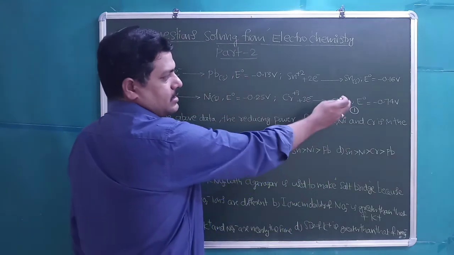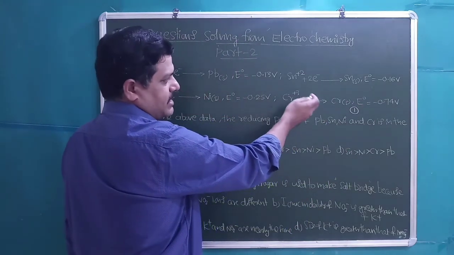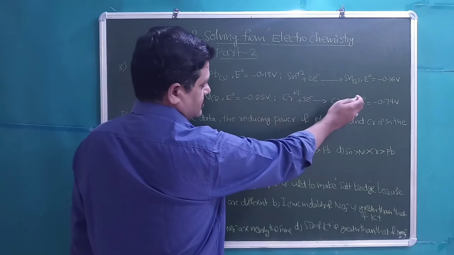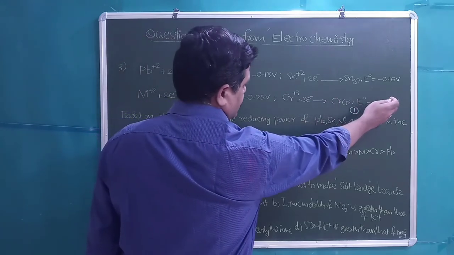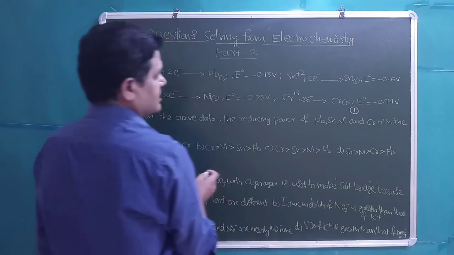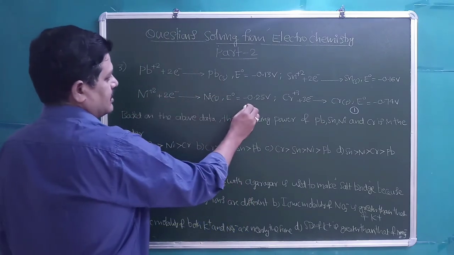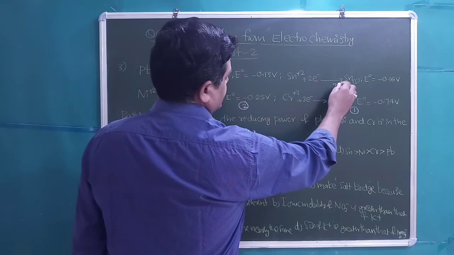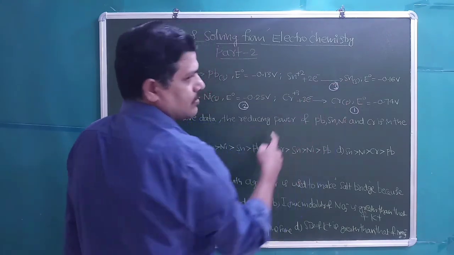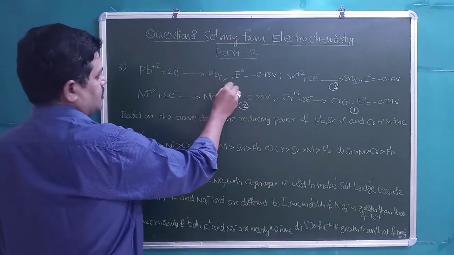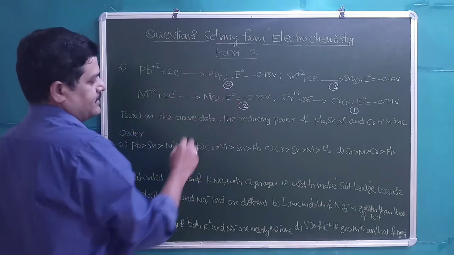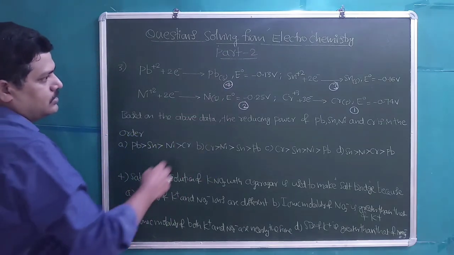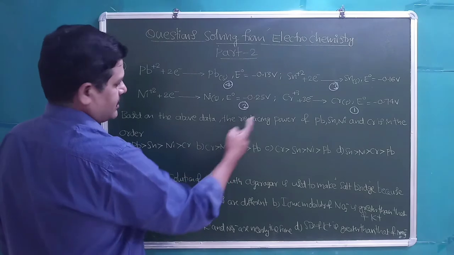So here chromium, Cr³⁺ + 3 electrons gives Cr, has -0.74 volts. Then nickel will come in the second rank. Then tin, it has -0.16 volts. Fourth place is for Pb, lead. So Cr will be the strong reducing agent.